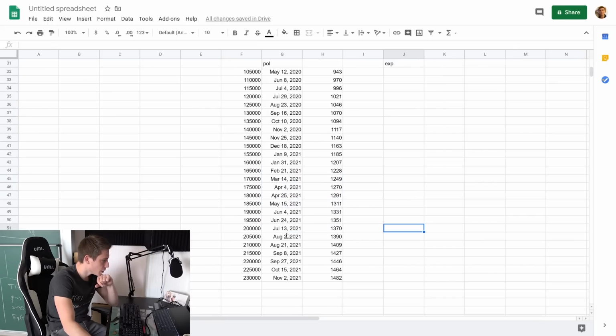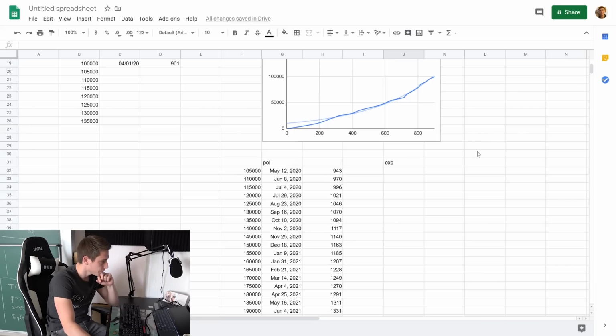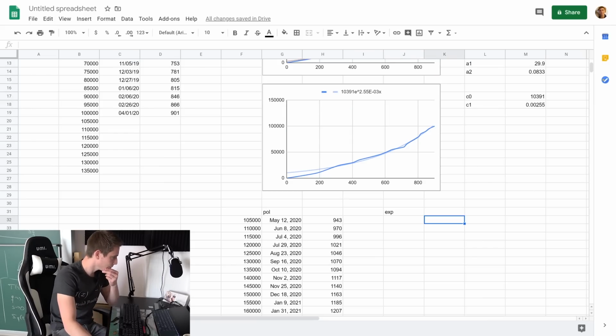Meaning we are going to reach 200,000 subs by this polynomial equation on July 13th. Now for the exponential one, there we have to write a different formula, but that should be easier to write.